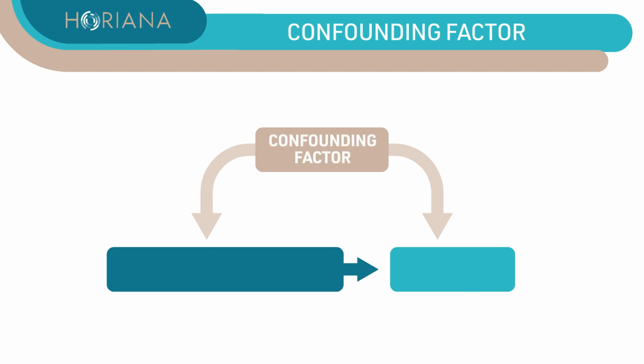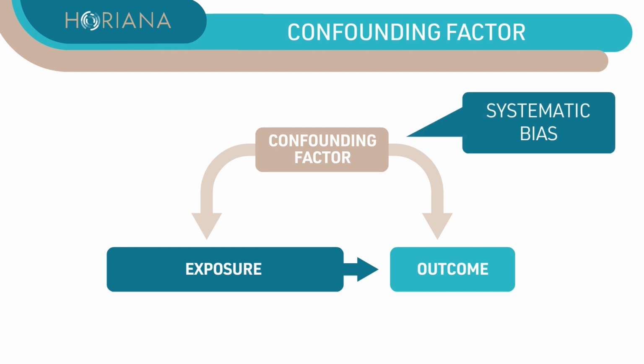The confounding factor, BMI, in this example, is related to exposure and is also related to the outcome. This confounding factor, if not taken into account, leads to systematic bias. The crude analysis results in a wrong estimate of the benefit of sport practicing, and more generally, of the effect of exposure on the outcome.